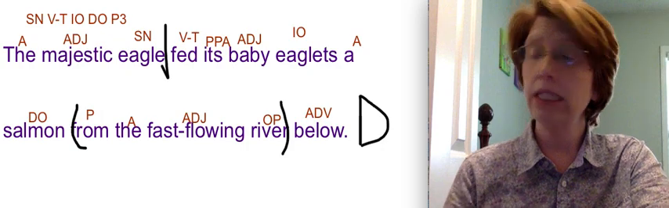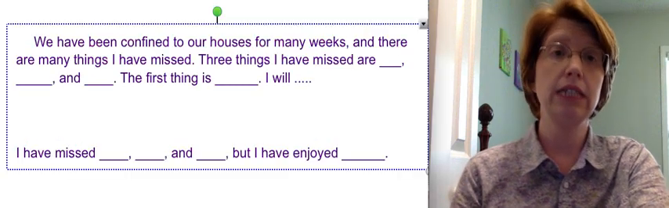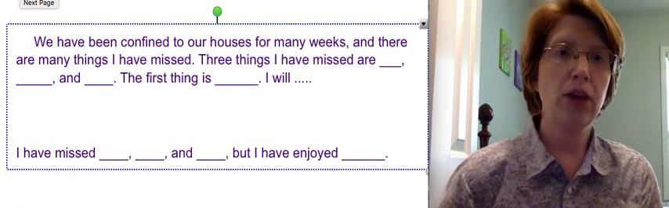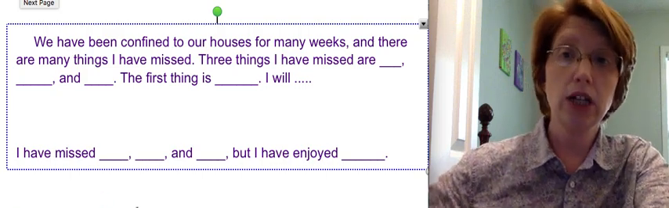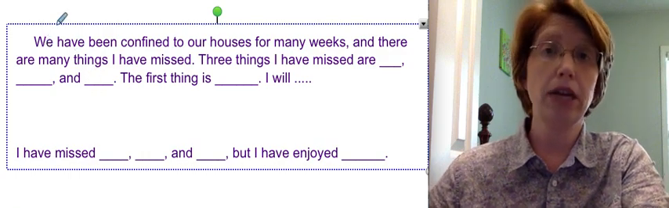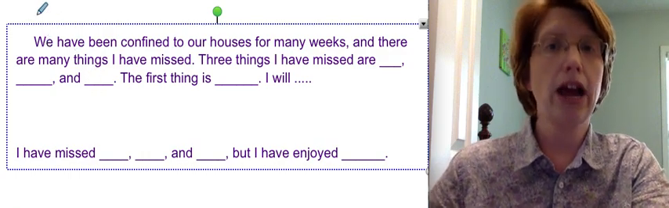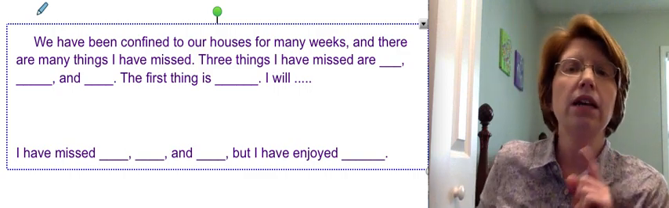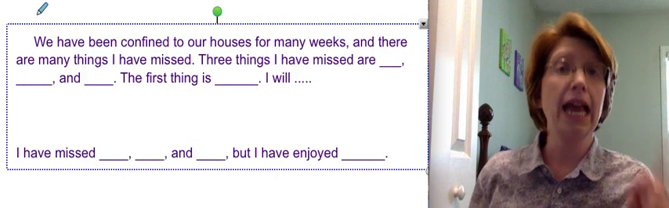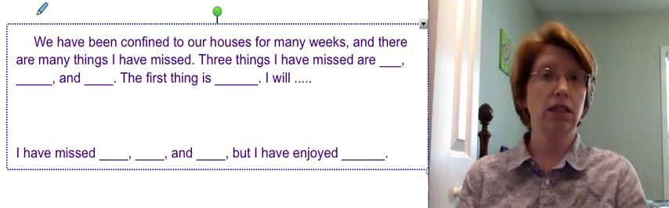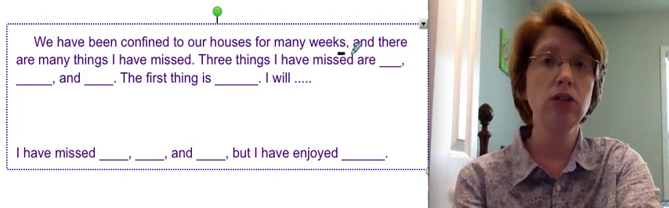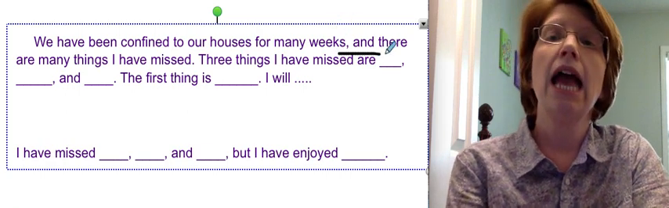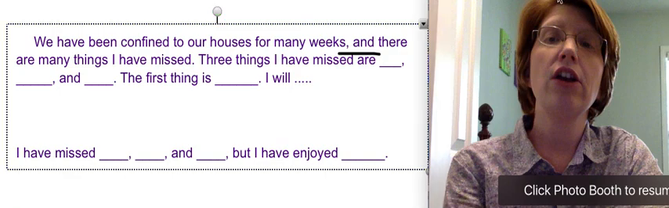Okay, now today instead of going on and doing more sentences, we're going to practice that good writing by doing another paragraph. So here is how we're going to start. This is your topic. We have been confined to our houses for many weeks. Confined means stuck in, okay? We have been confined to our house for many weeks, comma, and there are many things I have missed. Do you see how this is a proper compound? We have to put a comma if we're going to have a proper compound sentence. And there are many things I have missed.